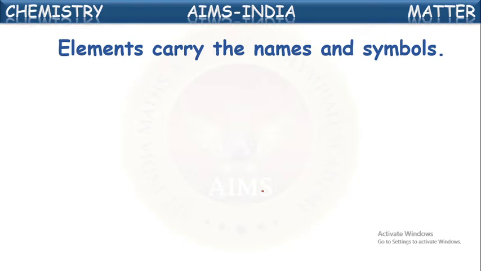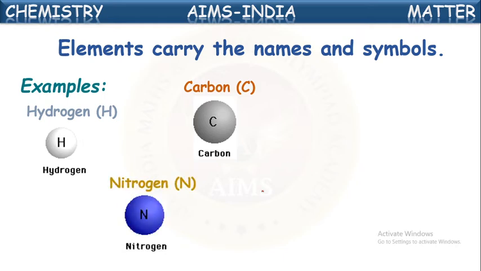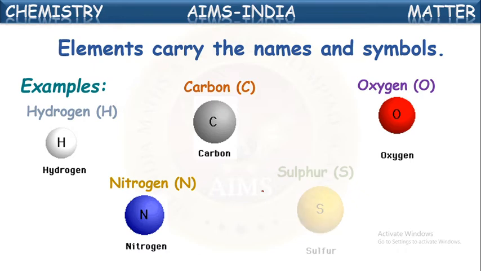Now let us see here some examples. If we say hydrogen, hydrogen symbol is H. If we say carbon, symbol of carbon is C. If we say nitrogen, symbol of nitrogen is N. Oxygen, O. Sulfur, S. In this way, each and every element is having its own name as well as its symbol. No two elements are having same name as well as same symbol. All they are having unique symbol and names.